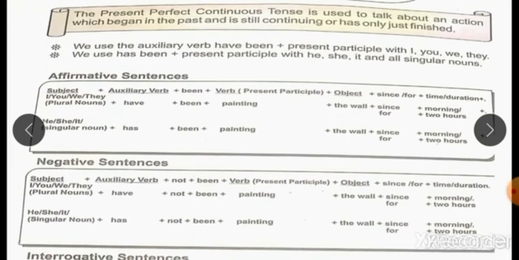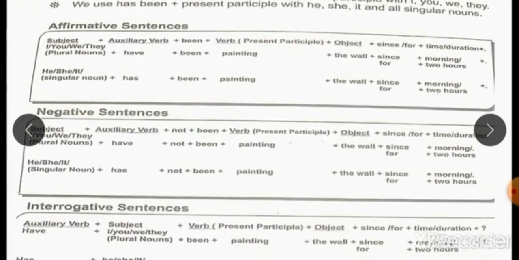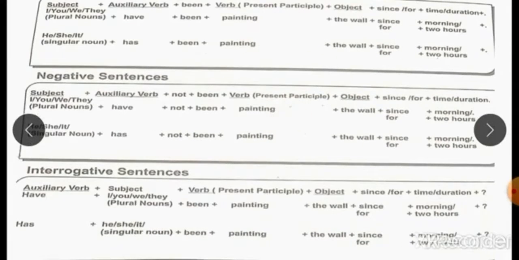Negative sentence. The structure of negative sentence is easy. We add just not between have or has and been. Means we write not in negative sentences between have or has and been.